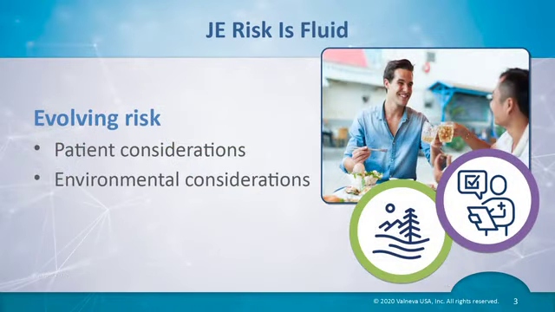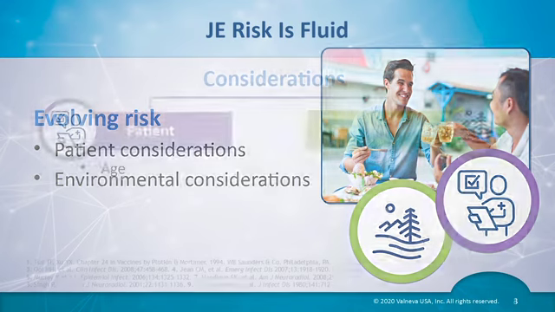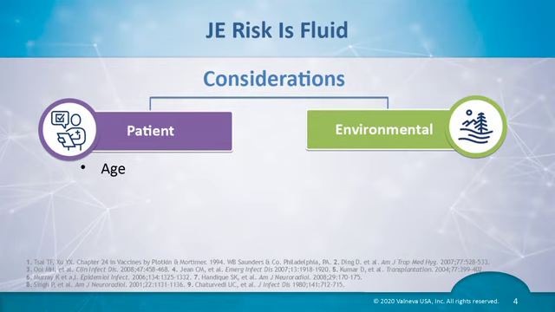The risk of JE is fluid. Both patient considerations and environmental considerations appear to play an important role in the uncertainty of JE risk. Let's look more closely at evolving risk. Both older and younger age place travelers at increased JE risk. For adults greater than 50 years of age, risk of neuroinvasive illness may be 5 to 10 times higher than for older children and younger adults. And the literature suggests that younger children appear to have a higher frequency of neurologic sequelae.